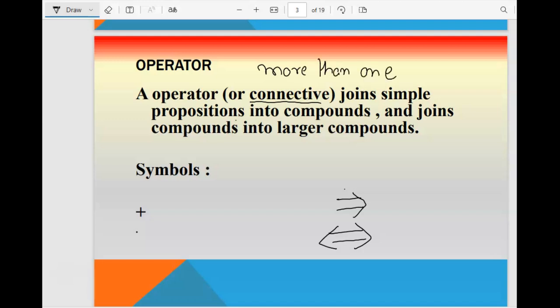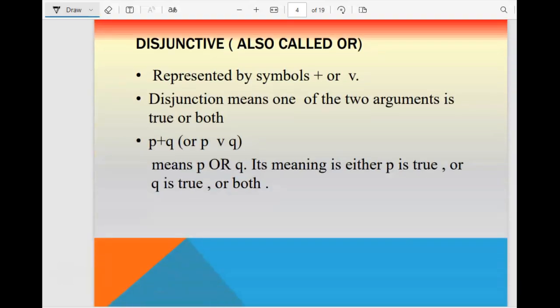Okay, so how can you do that? More than one. For that, a connective is required, right? So connectives are called operators and they join simple statements to form a larger compound statement as well. We are going to discuss the different types of operators: our first one is plus, then we have dot, we have this one called implication, and this is called biconditional. In detail, we are going to cover these all in the further portion.